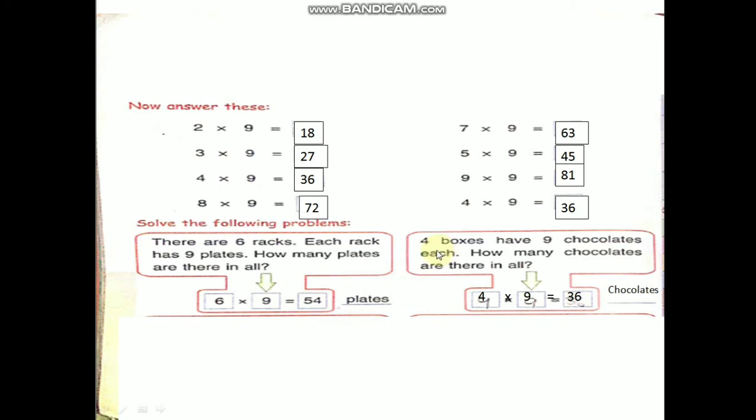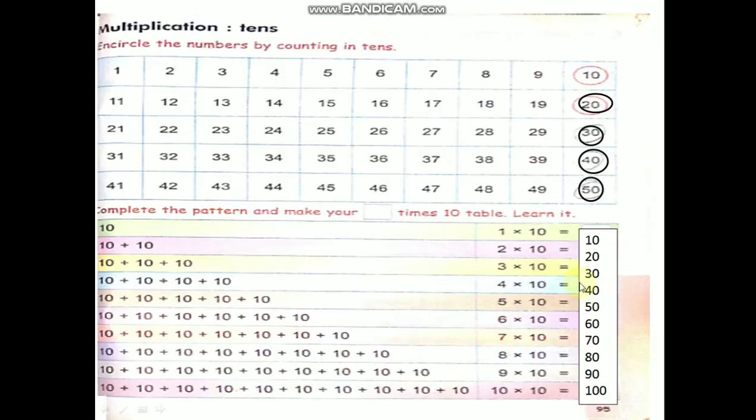Okay children. Now come to the next sum. 4 boxes have 9 chocolates each. 4 boxes have how many chocolates, children? Each box has 9 chocolates. 4 boxes. In one box how many chocolates? 9. How many chocolates are there in all? 4 nines are 36 chocolates. Okay children, in each box 9 chocolates. Total boxes is 4. 4 nines are 36 chocolates. Okay children.